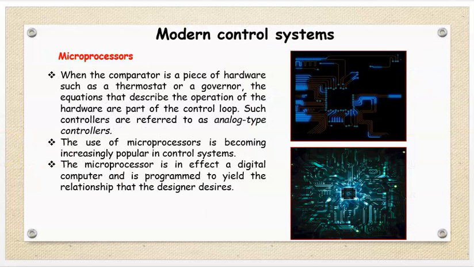Next is the microprocessor. It is used in our computer or maybe in laptop or maybe in our mobile phones, maybe in tablets. When the comparator is a piece of hardware such as a thermostat or a governor, the equations that describe the operation of the hardware are part of the control loop. Such controllers are referred to as analog controllers. The use of microprocessors is becoming increasingly popular in control systems. The microprocessor is in effect a digital computer and is programmed to yield the relationship that the designer desires.